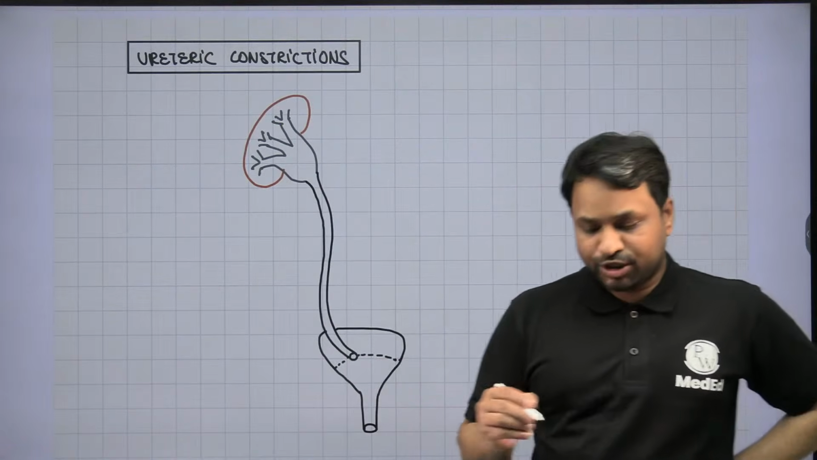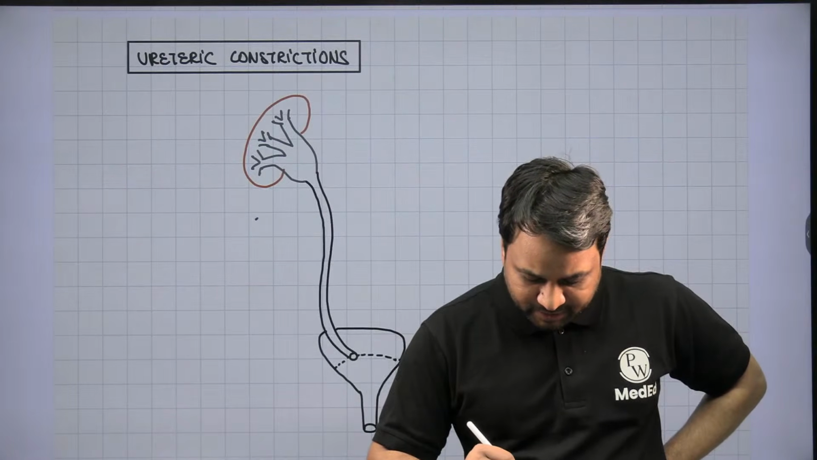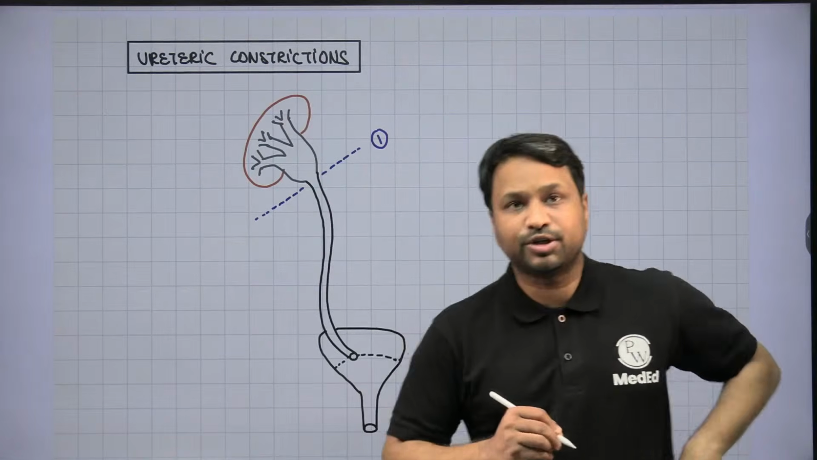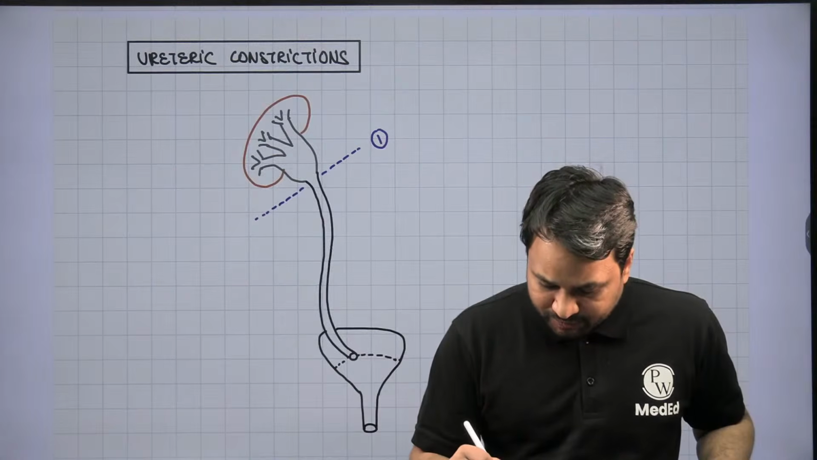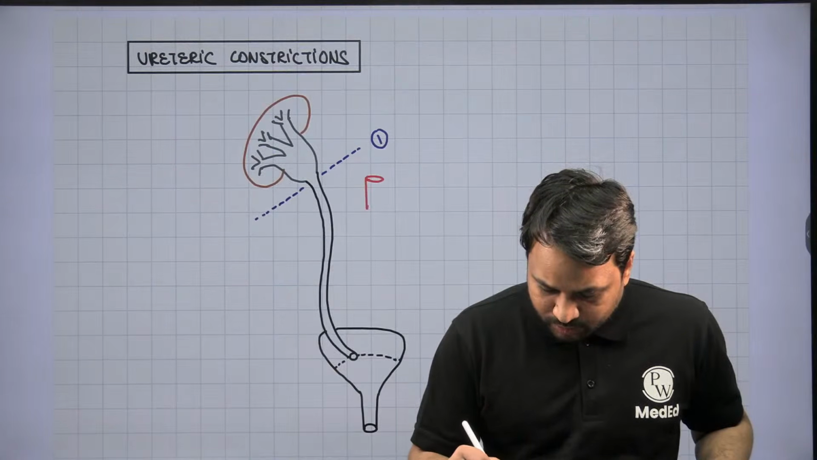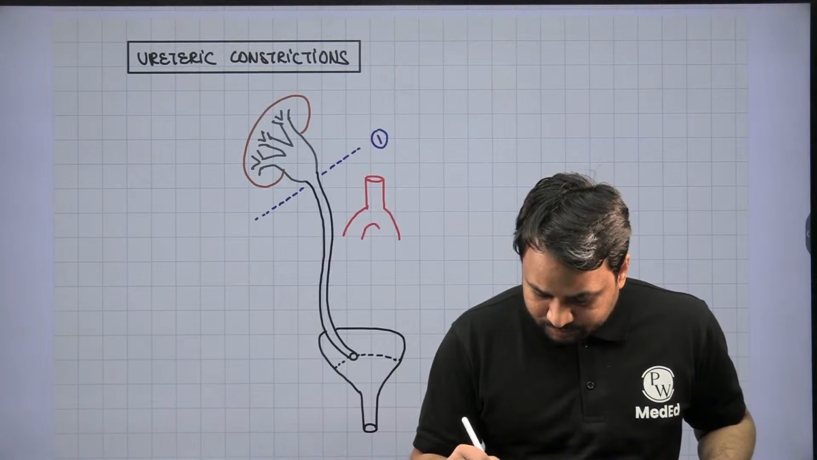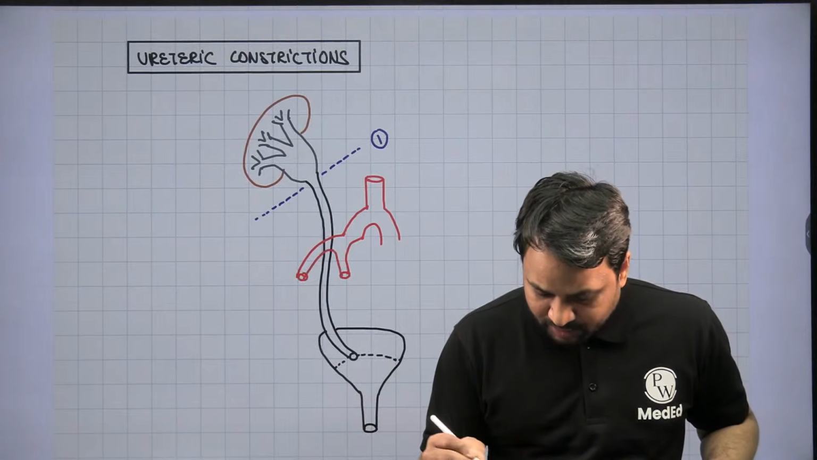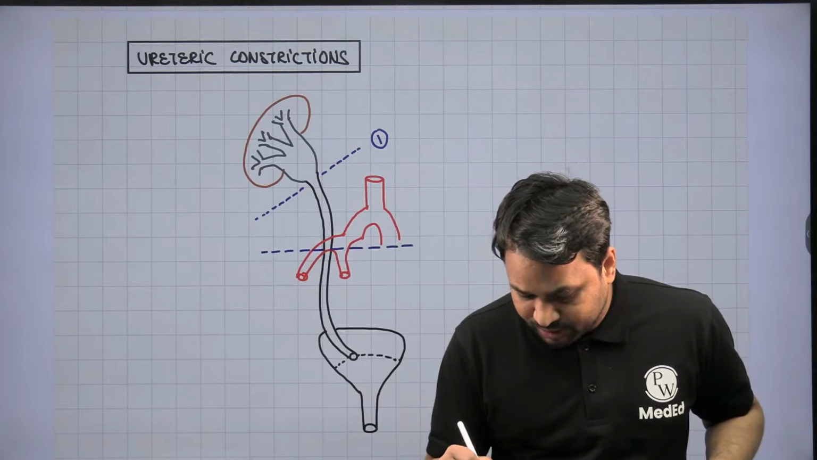Now, what are the constrictions that you have? The first constriction is at the level of the pelvic-ureteric junction. The second constriction is at the level of the iliac bifurcation. If you take this as a representation of the aorta, this is the common iliac. The common iliac will bifurcate into internal and external iliac, and this bifurcation is at this particular level.